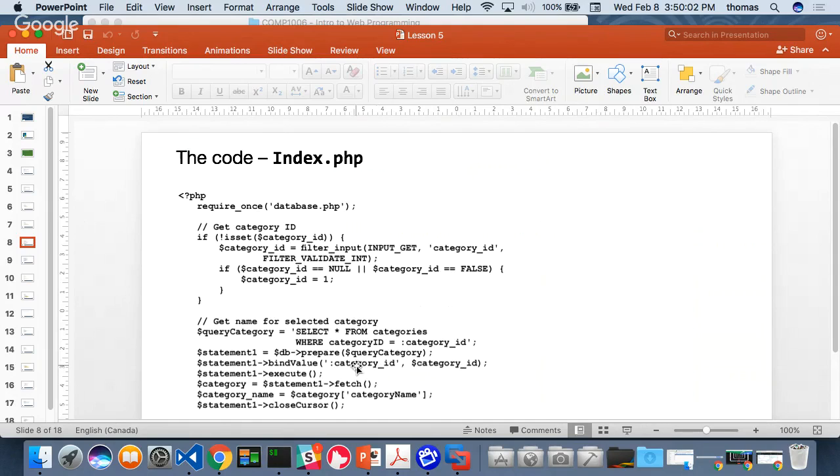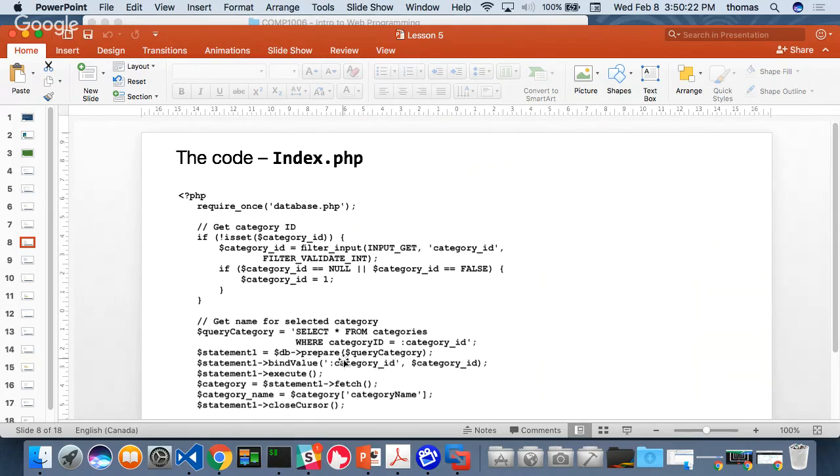So category ID with a dollar sign is the variable. Here, I'm checking to see if the category ID is set, and if it is, then what we want to do is get the category ID from the actual file itself, and if we can, great.